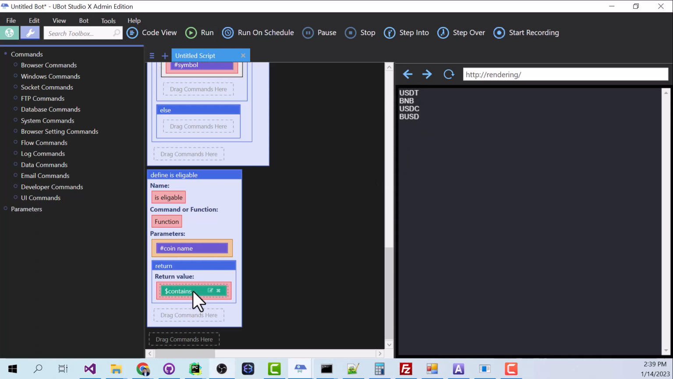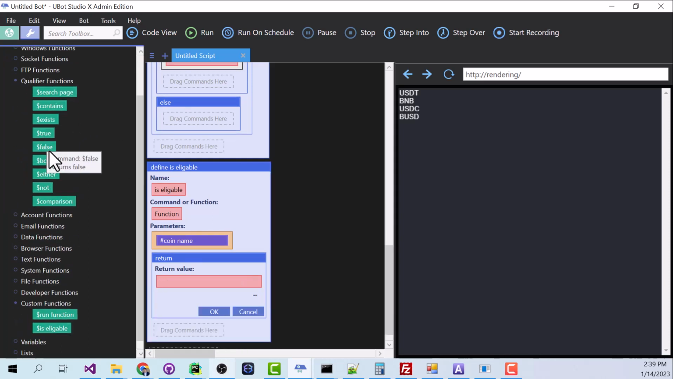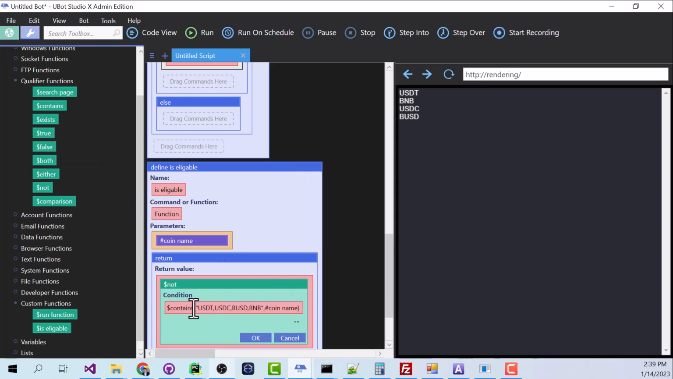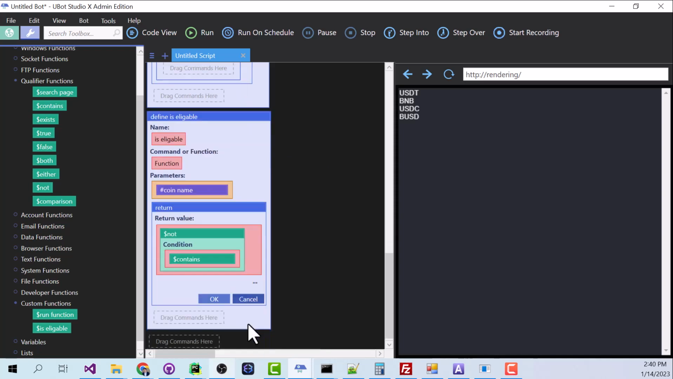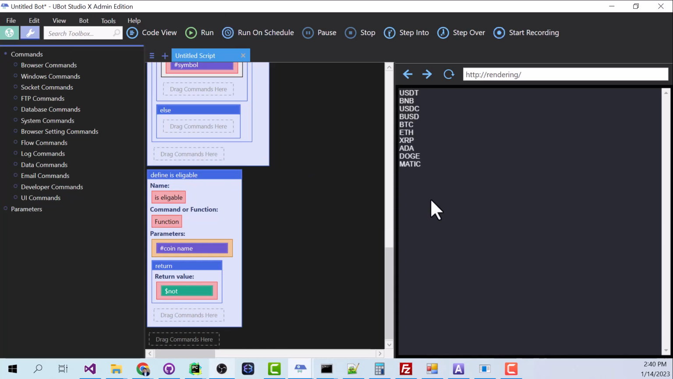So here's what we'll do. I'm gonna click this and hit Control-C to copy it. And I'm gonna edit this. I'm gonna come down to qualifier functions here, and we're gonna say not. Because what we really want is, if the symbol we pass it is not in this list, then our function can continue. All right, so let's run this again and see what happens. Okay, and this time it gave us just what we wanted.